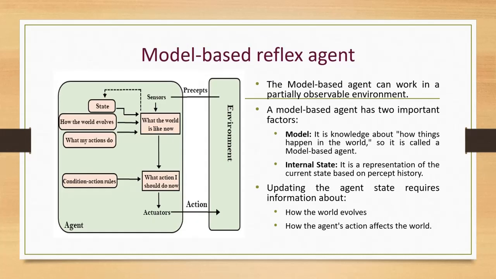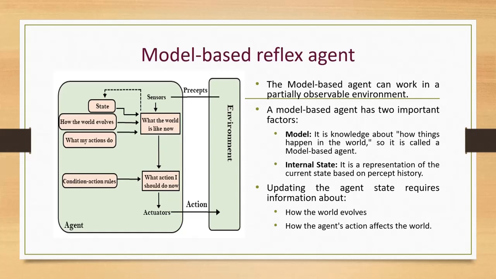The next one is model based reflex agent. The model based reflex agent can work in a partially observable environment and track the situation. A model based agent has two important factors. The first one is model. It is the knowledge about how things happen in the world. So it is called a model based agent.